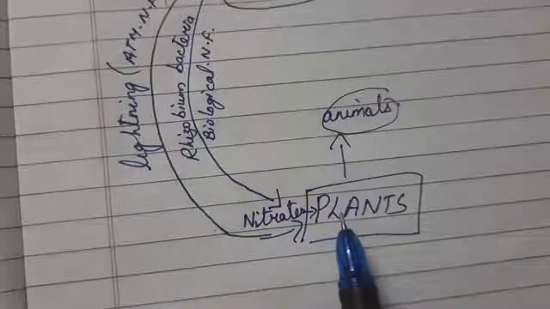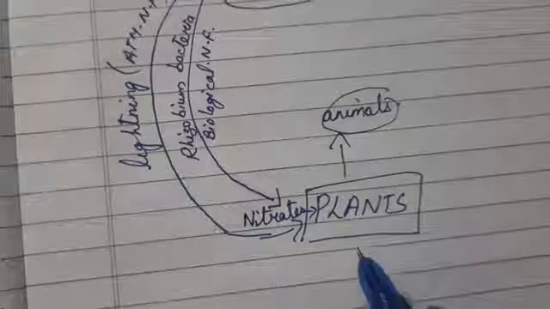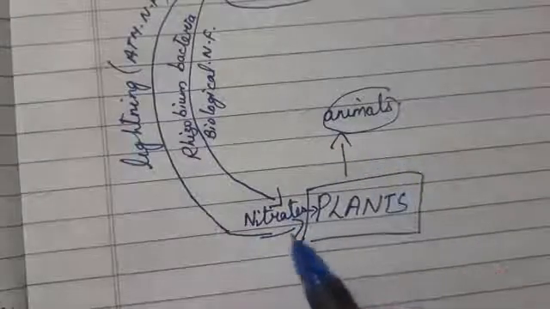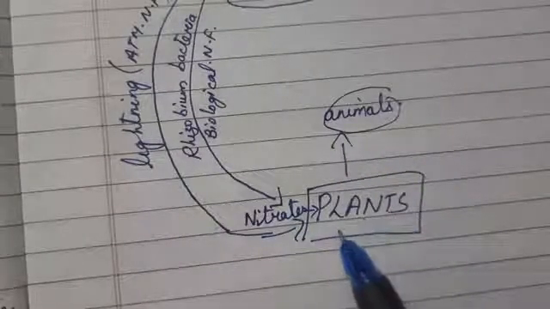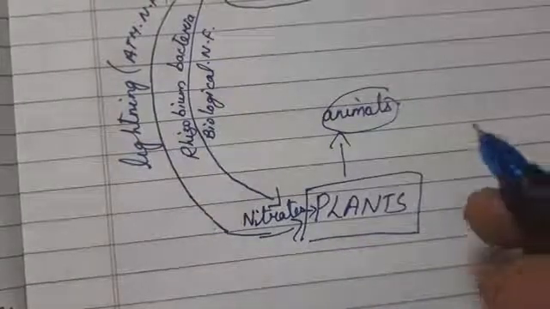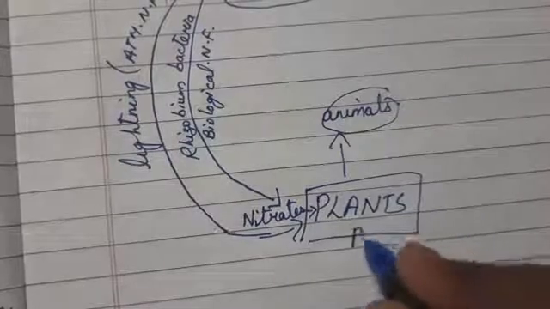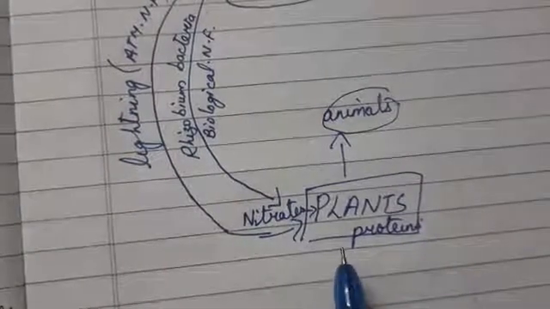And then it is converted into plant proteins. So this process is called nitrogen assimilation, that is the conversion of inorganic compounds into organic compounds, the plant proteins.